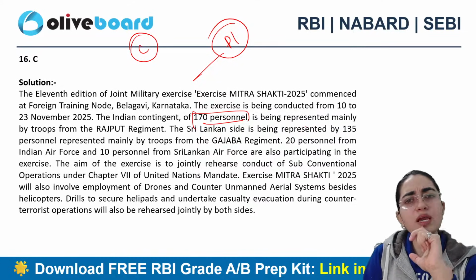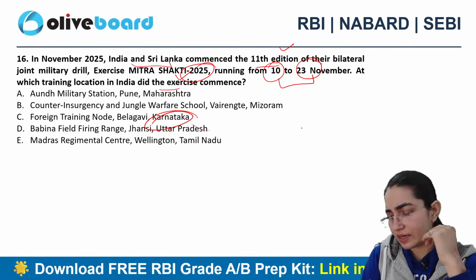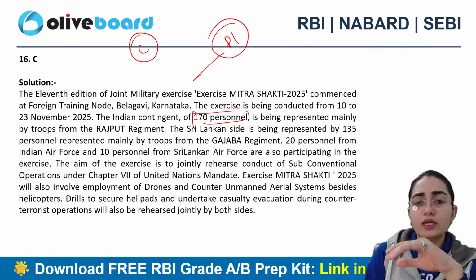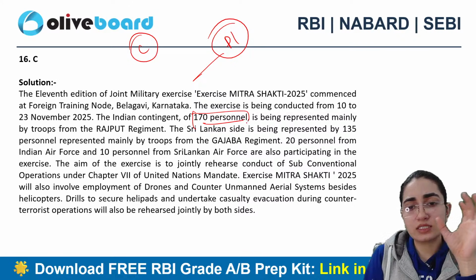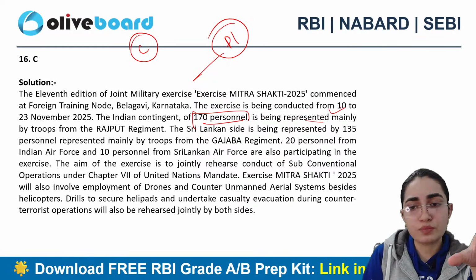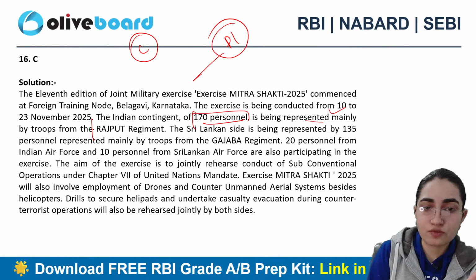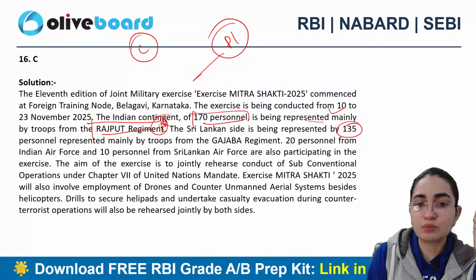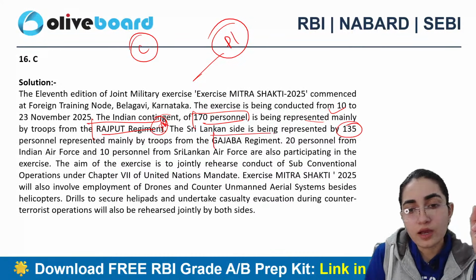I have covered it in PIB also and I have taken questions on it too, if you remember. So here there are 170 personnel. It is being represented mainly by the troops from the Rajput regiment. They can ask you about this also. The Sri Lankan side is being represented by 135 personnel, mainly troops from the Gajba regiment here, right?